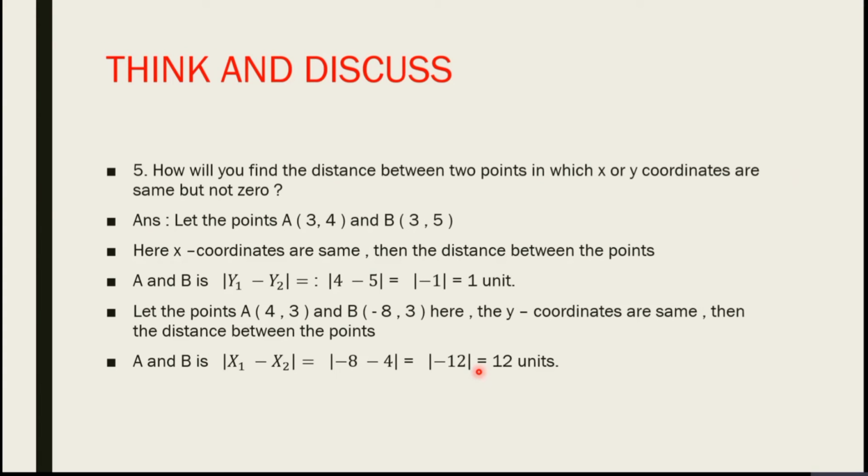Now discuss this question: how will you find the distance between 2 points in which x or y coordinates are the same but not 0? So now let us solve one example.